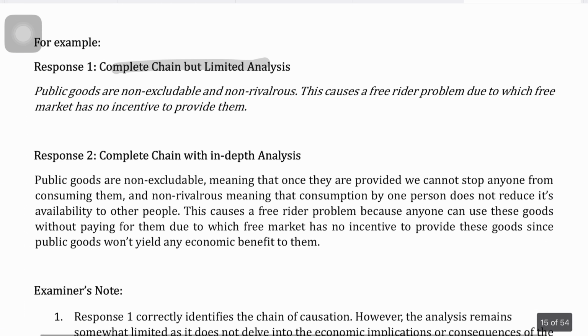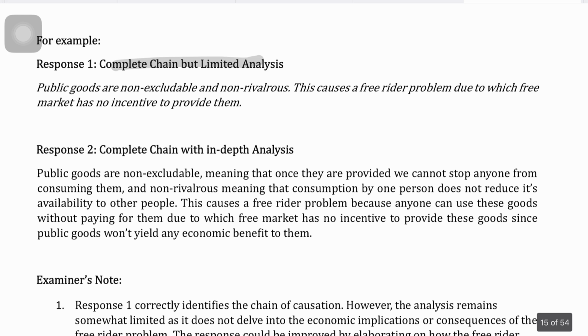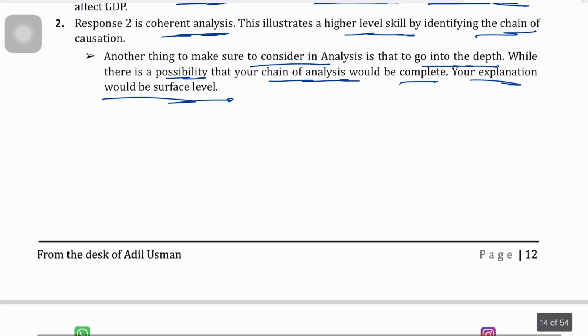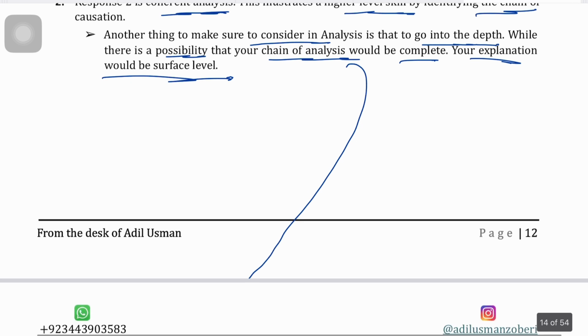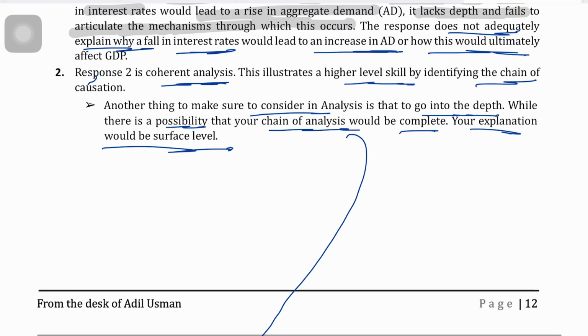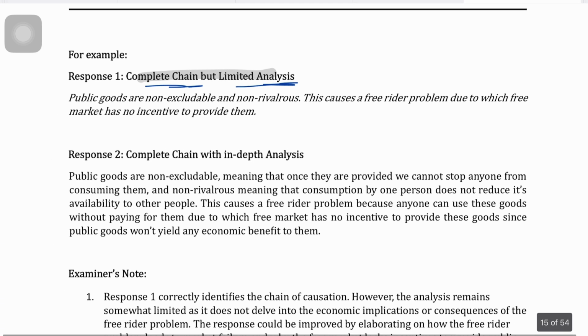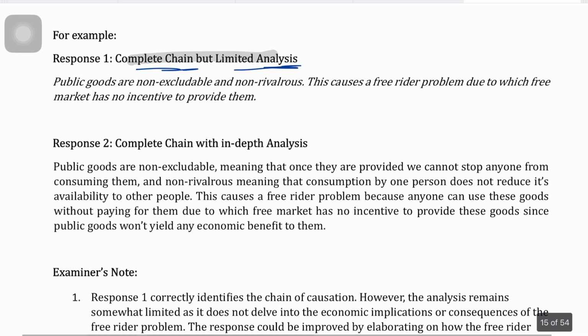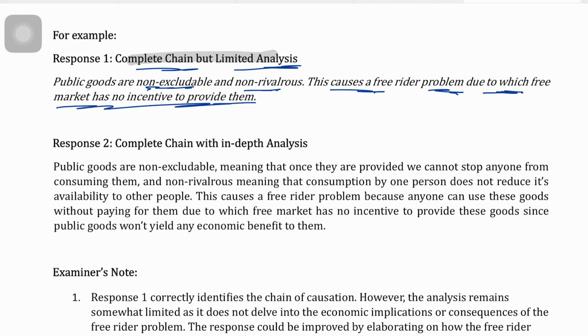So for example, look at this now. Complete chain, the chain is complete, but the analysis is limited. Because I've tried to explain what I was saying over here by giving a response. So for example, you say that public goods are non-excludable and non-rival risks. This causes a free rider problem, due to which the free market has no incentive to provide them. Now look at this line. The chain is complete, but the analysis is limited.